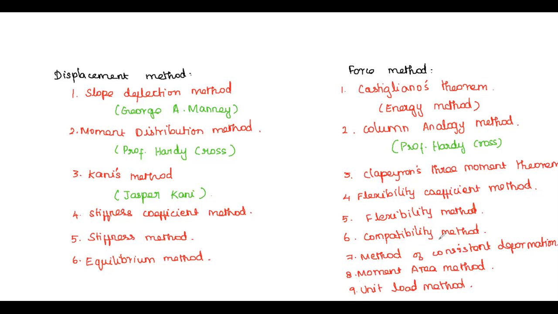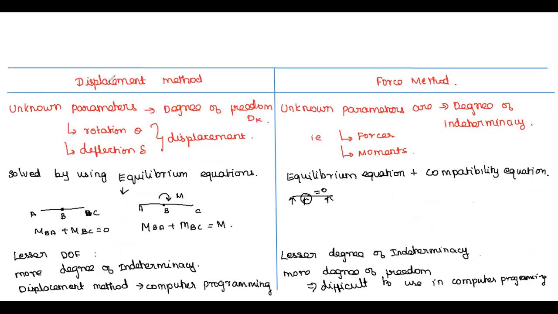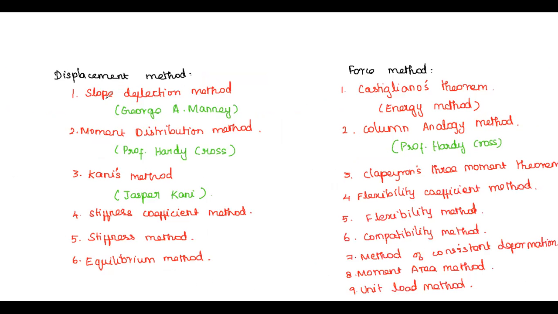When we come to the previous page, in the displacement method the unknown parameters are the displacements, that is rotation and deflection. While solving all these methods, that is the slope deflection method, moment distribution method, Kani's method, stiffness coefficient method, and equilibrium method, the unknowns will be displacements.